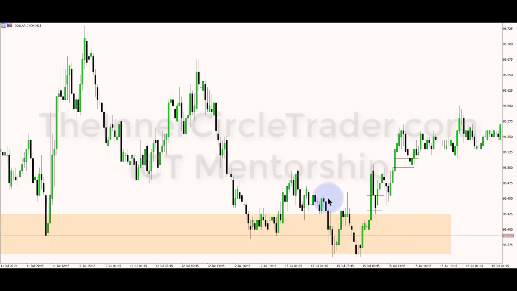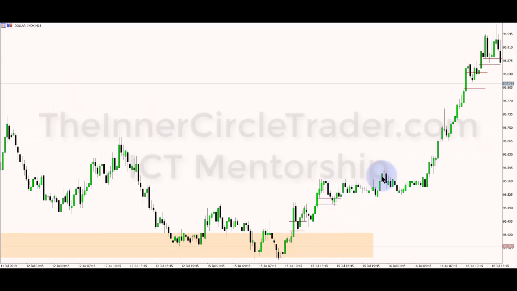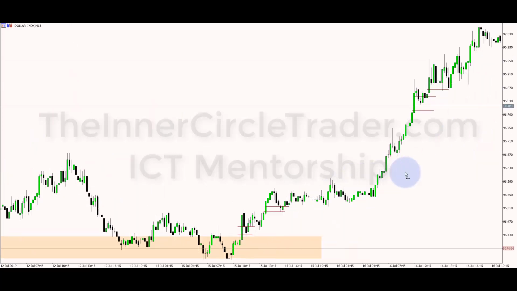So nonetheless, we had our bullish order block from the daily. This is what this shaded area is denoting. And then we had a nice market structure break here with this swing high being broken. Price comes back down, trades into a fair value gap. And I mentioned this by way of charts the other day. And then we had another fair value gap in here. And price expanded on the upside.